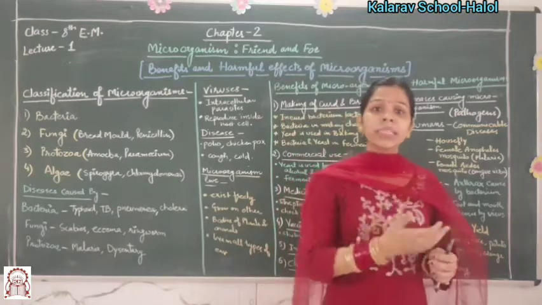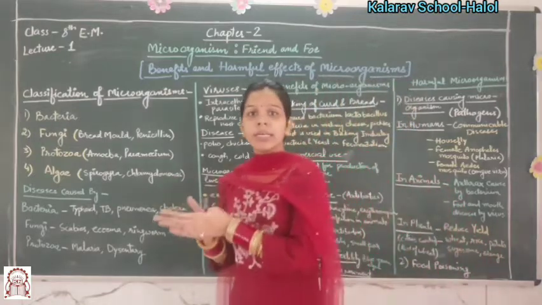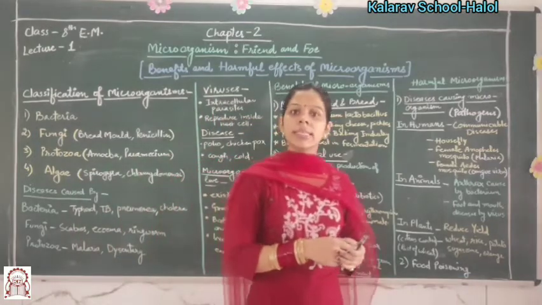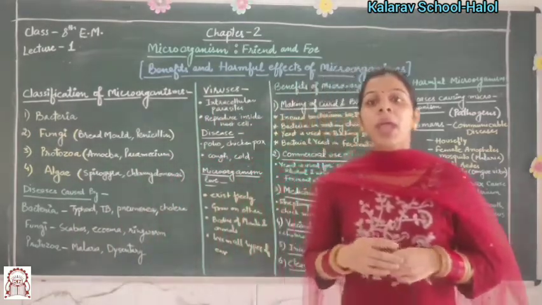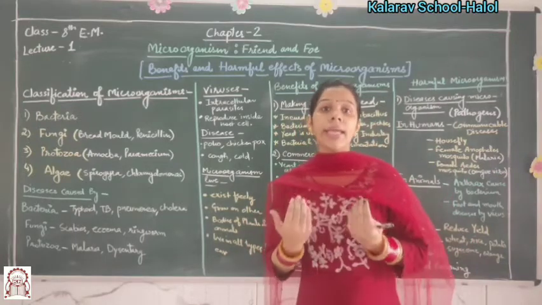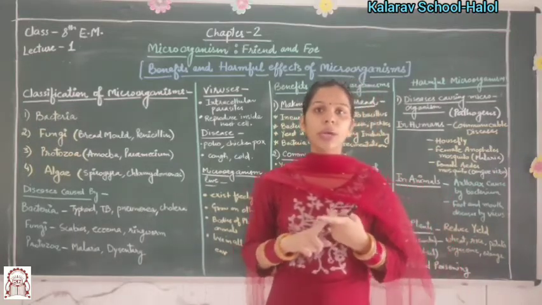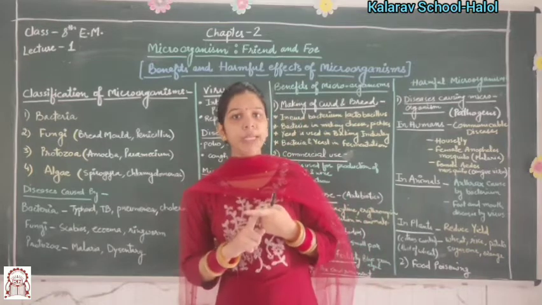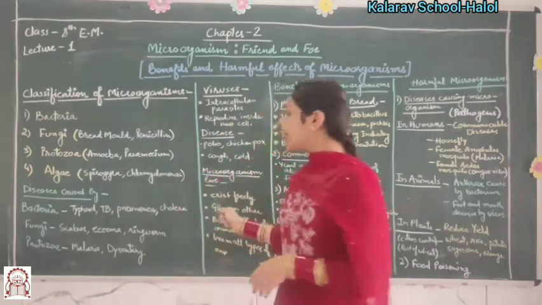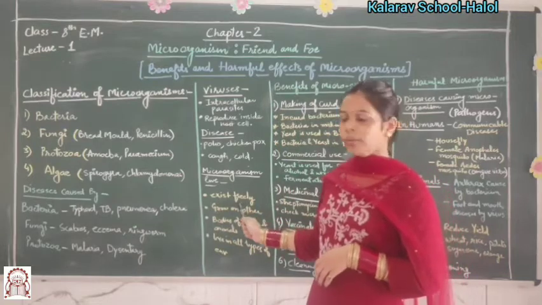So now the next question is, where do microorganisms live? Microorganisms can live in all conditions, in any environment, like hot environments, cold environments, spring environments or desert environments. They can exist freely also.